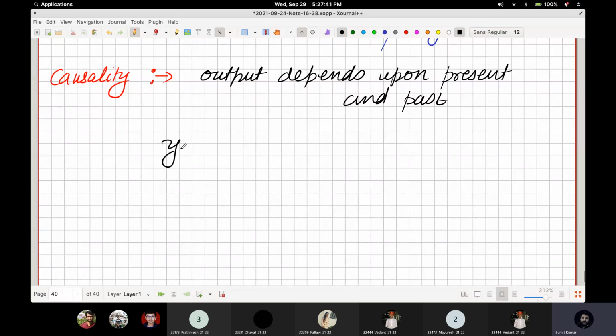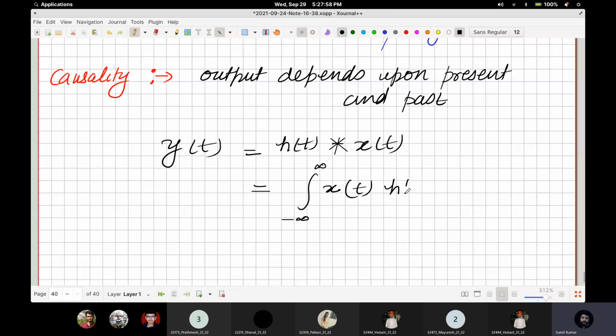Basically we have to find out what y(t) is, and y(t) of the system is given by h(t) convolved with some input x(t). We already know this is the integral from minus infinity to infinity of x(tau) h(t minus tau).